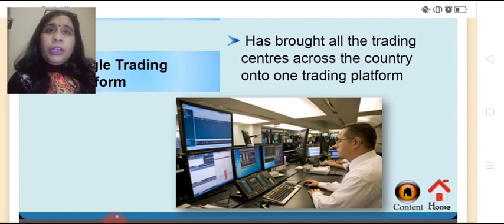So I hope that you are clear with all the different important terms which are used in the trading procedure and the process of trading procedure. What you need to remember is, don't jumble any procedure. The entire procedure is done step by step, and you will have to follow the sequence of the procedure. I hope the trading procedure is clear to you.